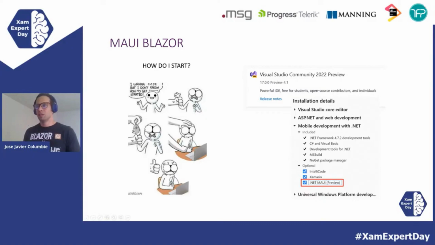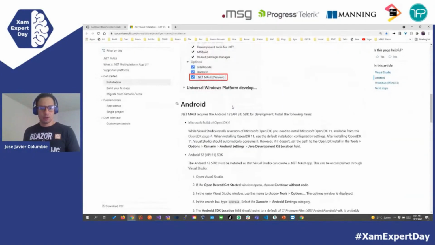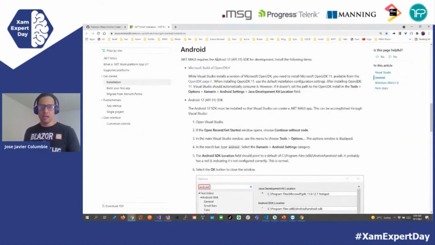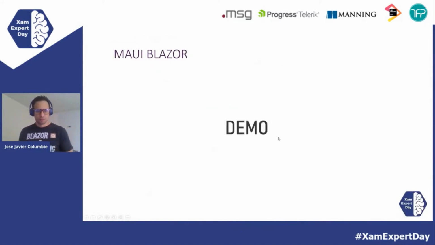The only thing that you need to take into consideration is that you also have to install Android 12 API 31 and the OpenJDK 11. But if you check for those, you're good to go. So let's get to the demo of MAUI Blazor.